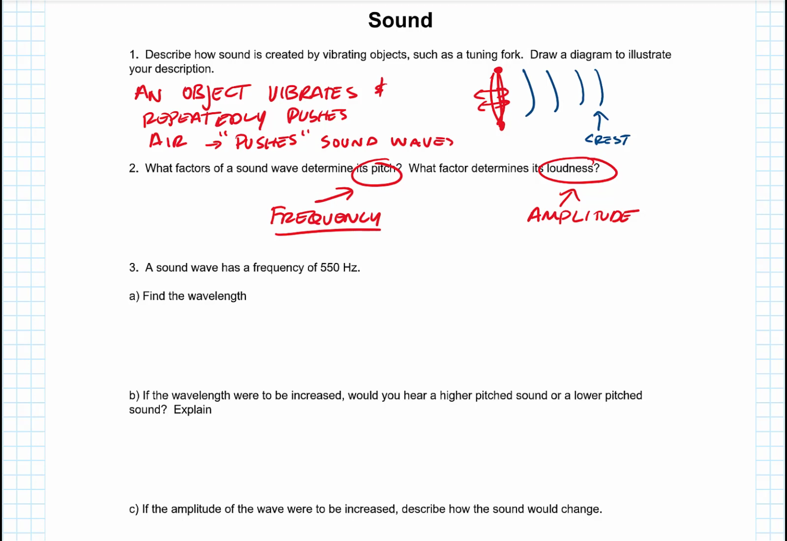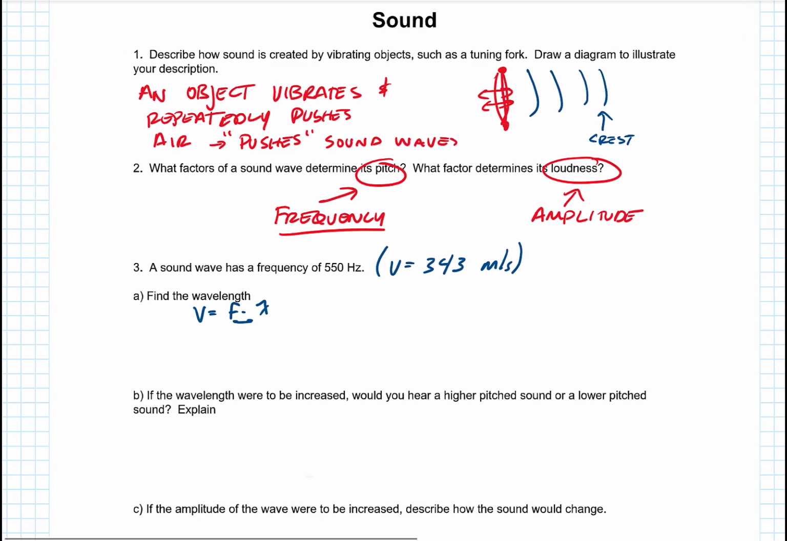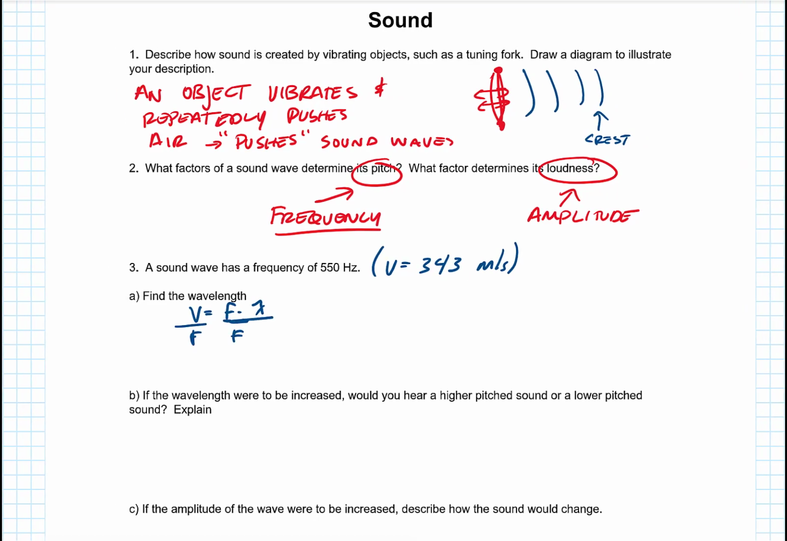A sound wave has a frequency of 550 hertz. Find the wavelength. Now remember, for sound, the velocity is 343 meters per second. So if I want the wavelength, I know velocity is frequency times wavelength. I'm going to divide both sides by the frequency. So the wavelength is going to be the velocity divided by the frequency. So 343 meters per second divided by 550 hertz. That makes the wavelength of that sound wave come out to 0.62 meters.